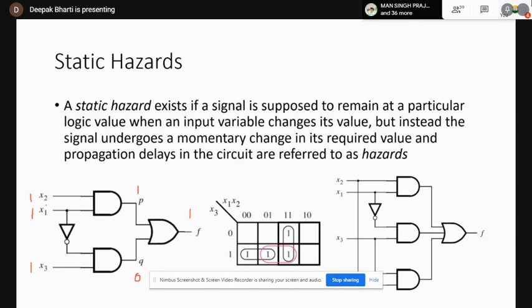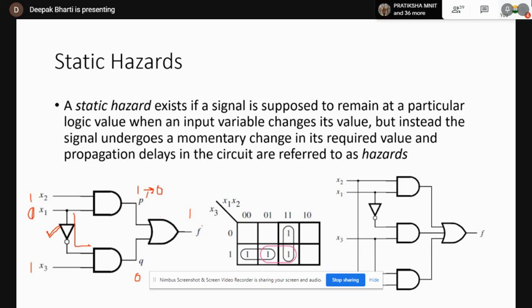Right? Say now your x1 changed to 0. So your p changed to 0 first, and q was still 0 because some propagation delay will be present in this path because of this NOT gate. So there will be a moment when P and Q both will be 0. Yes or no? Yes, sir. So there will be a moment when P and Q will both be 0 at a time.